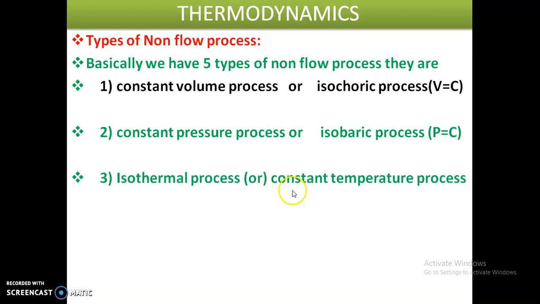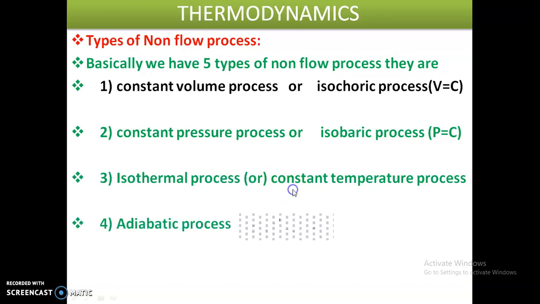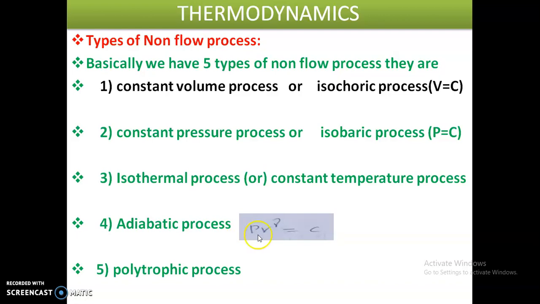Fourth one, adiabatic process, PV to the power of gamma is equal to constant. Already we have studied these thermodynamic processes at our intermediate level. And fifth one, the polytropic process, PV to the power of n is equal to constant. These are the five types of non-flow process.